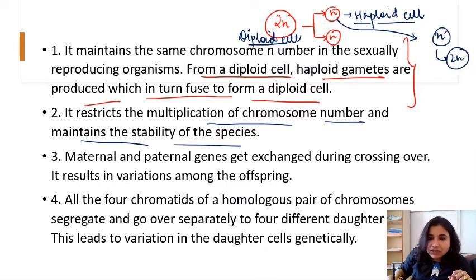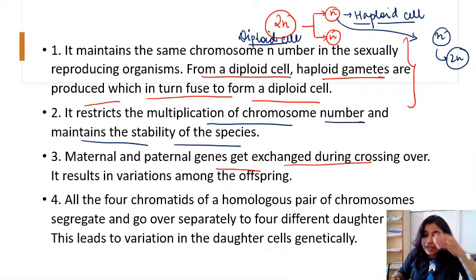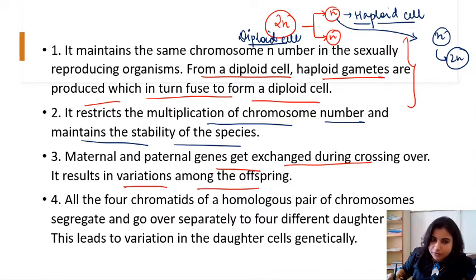Maternal and paternal genes get exchanged during crossing over. We have seen crossing over in the pachytene stage of prophase 1, and that crossing over part we call the chiasmata, right? So it results in variations among the offspring.